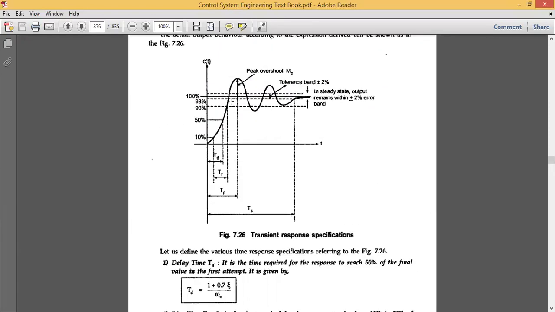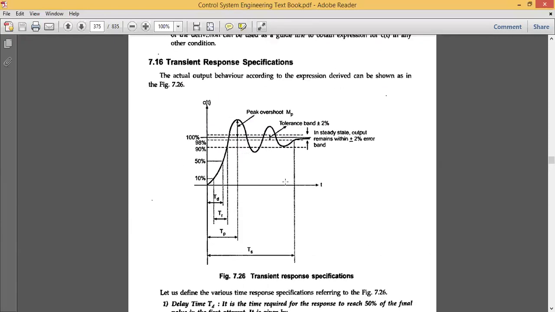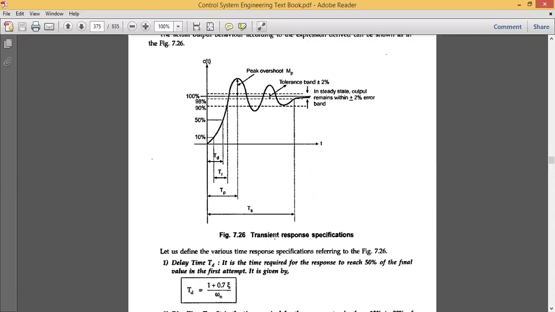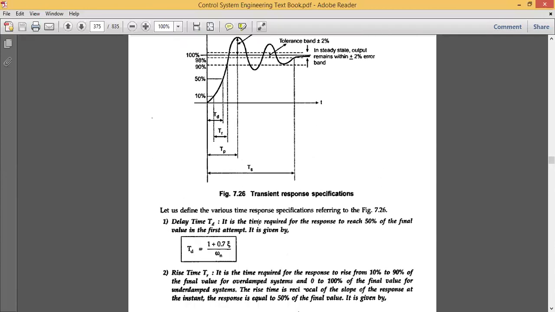Based on this specification of the transient response, the first definition is the delay time. The delay time is the time required for the response to reach 50% of the final value in the first attempt. It is given by TD equals 1 plus 0.7 times neta divided by omega n, where neta is the damping factor.